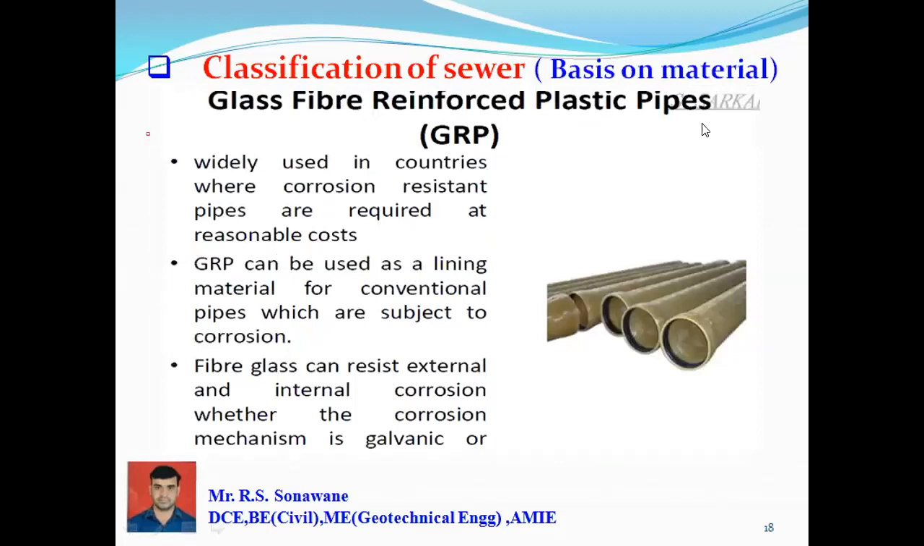Glass fiber reinforced plastic pipe, that is GRP. You can see the GRP pipe in this picture, widely used in countries where corrosion resistant pipes are required at a reasonable cost. GRP can be used as a lining material for conventional pipes which are subject to corrosion, mostly to prevent corrosion by lining the pipe. Fiberglass can resist external and internal corrosion. It has fiberglass externally as well as internally to prevent corrosion from weather as well as from internal galvanic materials and sewage.